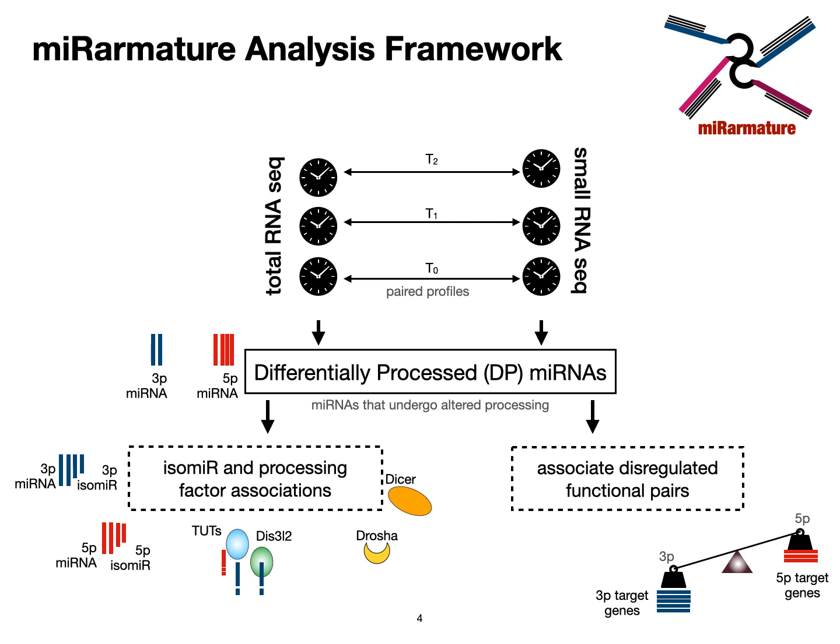To put everything together and analyze the microRNAs that undergo altered processing, or the DP microRNAs, and their effects, we built the framework miRMature. miRMature takes time course samples of paired small RNA-seq and total RNA-seq profiles as input. The framework quantifies the DP microRNAs, searches for isomiRs and possible processing factor associations, and finally analyzes associated functional pairs that are regulated by DP microRNAs due to the changing arm ratio expression dynamics.